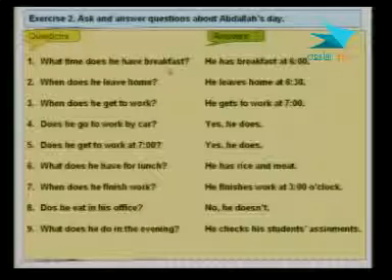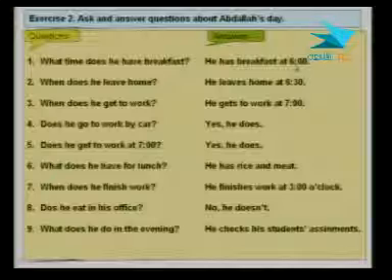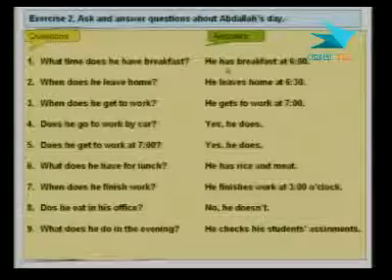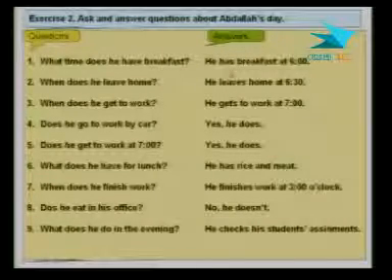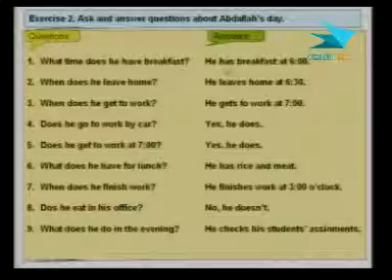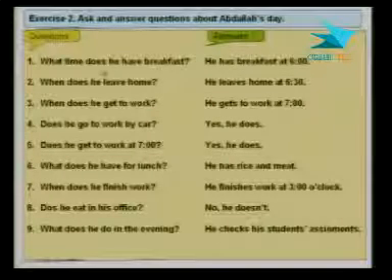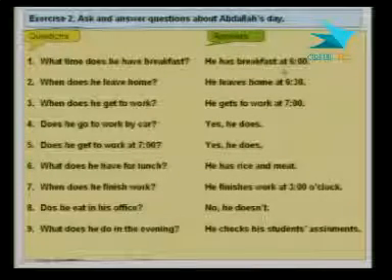What time does he have breakfast? He has breakfast at 6. Notice has. Now, he has. That's the main verb. Although it is irregular here, we cannot say haves. We have to say has. All right. So what time does he have breakfast? He has breakfast at 6.